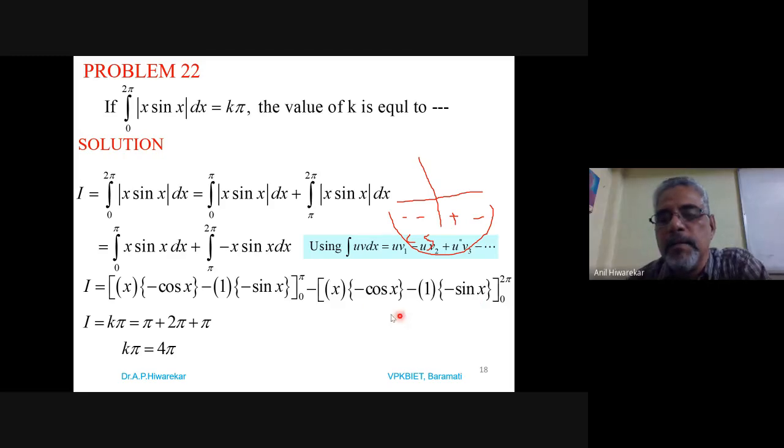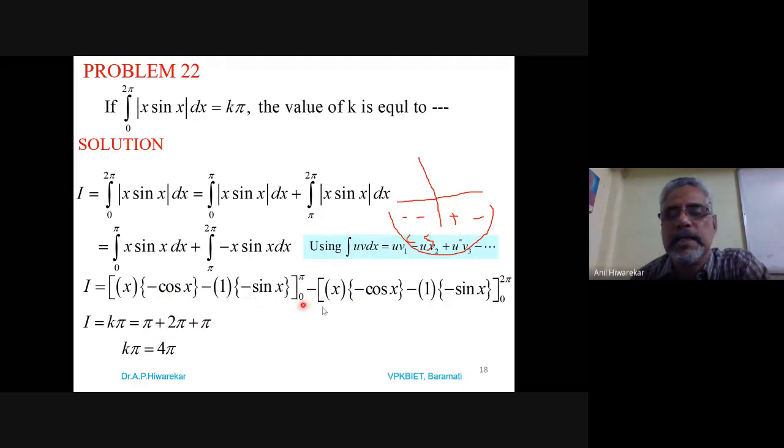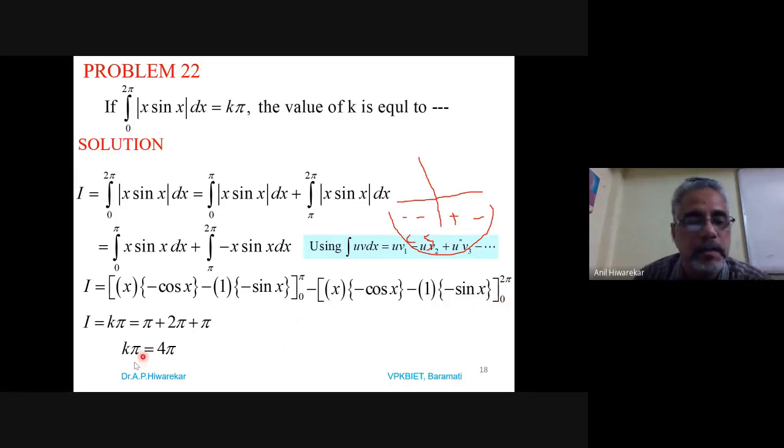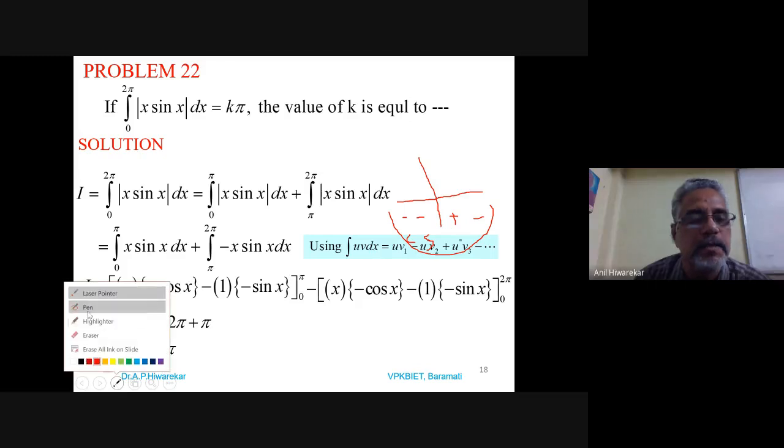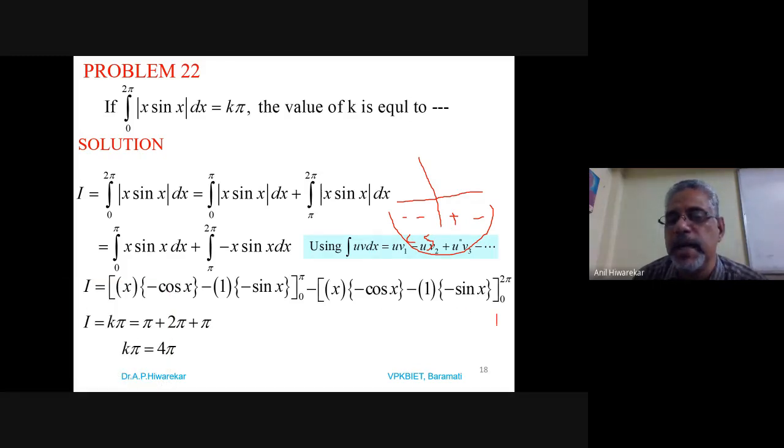Because the limit is not 0 to 2 pi, it is actually pi to 2 pi, and the lower limit is pi, not 0. So we get pi plus 2 pi plus pi.